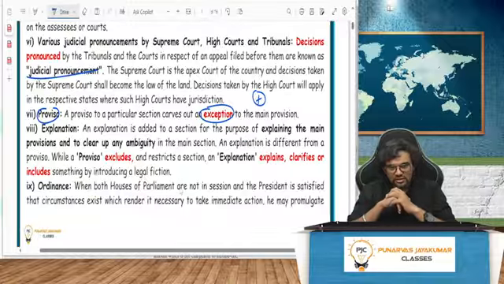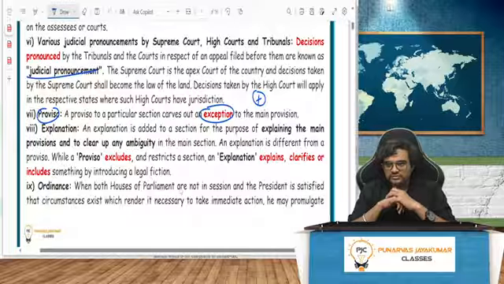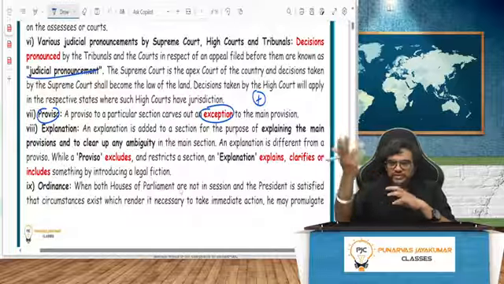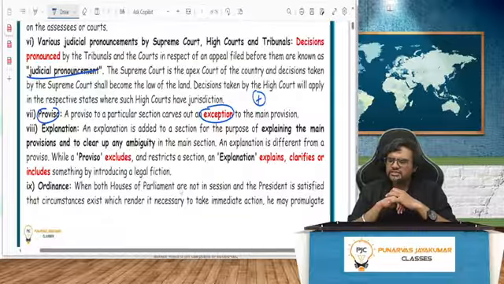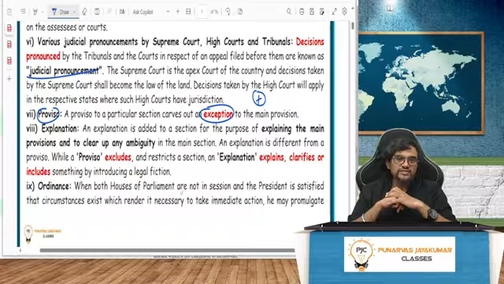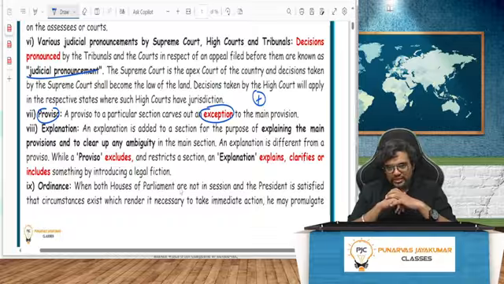That's an addition. DT face-to-face batch has started, provided that online live also is available. That's an exception, because I am saying in the main provision face-to-face batch. So that is what it is. Or DT batch has started, provided that it is online, provided that it is face-to-face. These are all additions to the main point. So everything is covered here. Proviso can be an addition or proviso can be an exception.